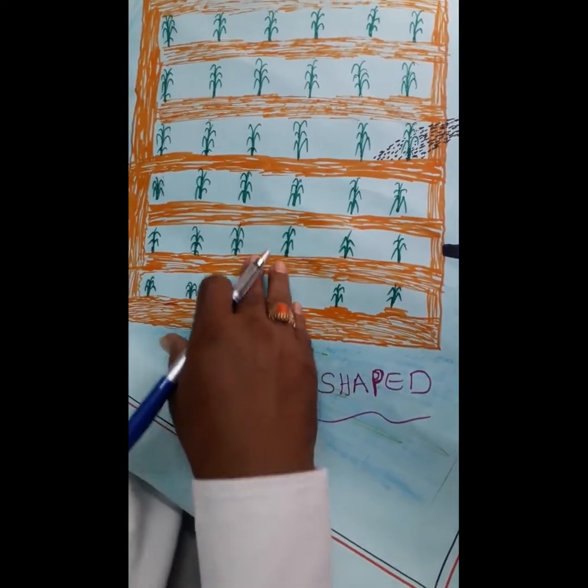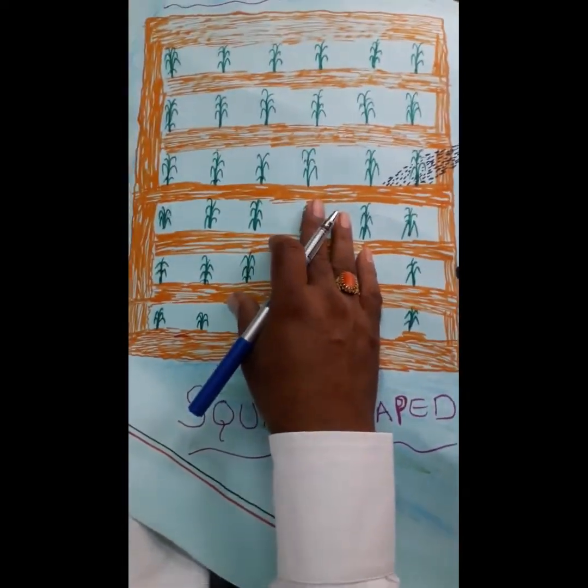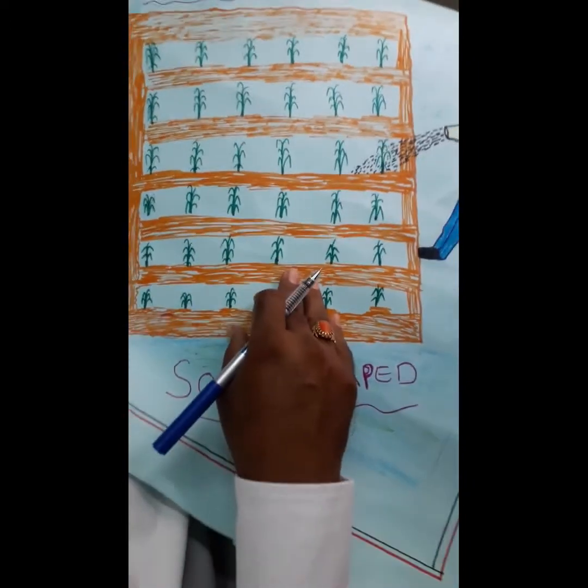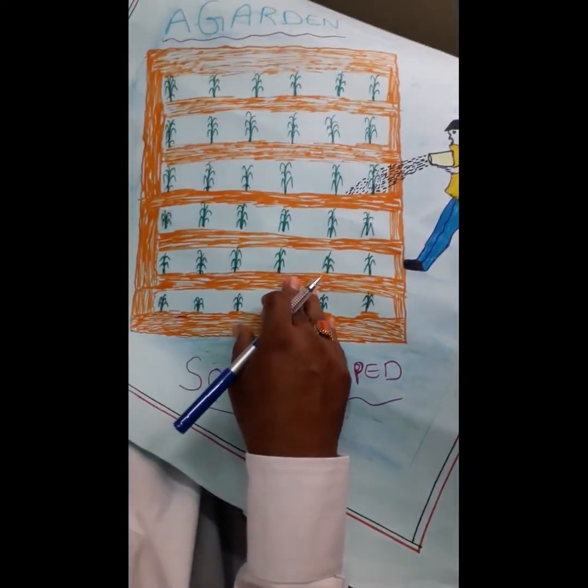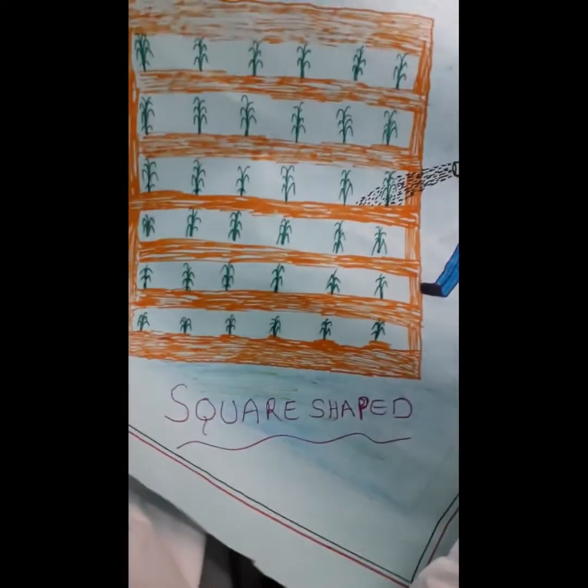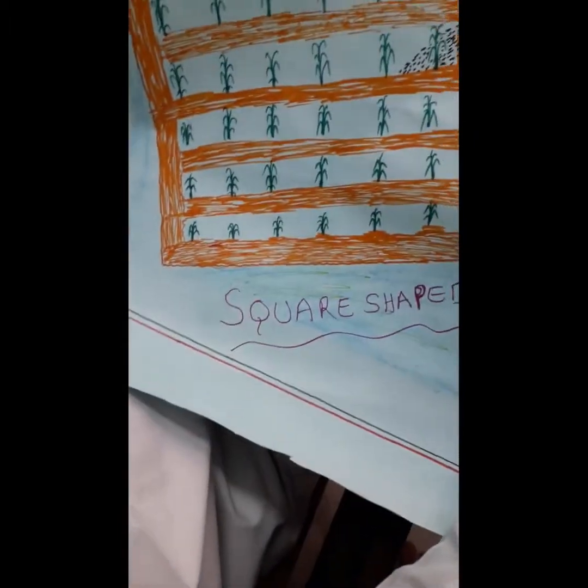Area of this square is equal to x square. It is a very good example for an algebraic expression. Yes, this is a garden, a square shaped garden.